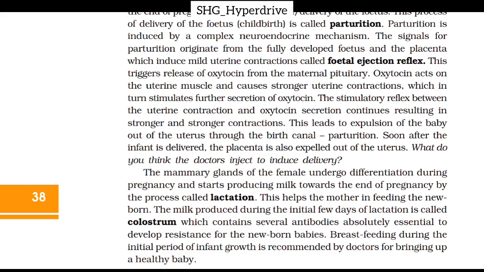The stimulatory reflex between the uterine contractions and oxytocin secretion continues, resulting in stronger and stronger contractions. This leads to expulsion of the baby out of the uterus through the birth canal, that is parturition. Soon after the infant is delivered, the placenta is also expelled out of the uterus. What do you think the doctors inject to induce delivery?